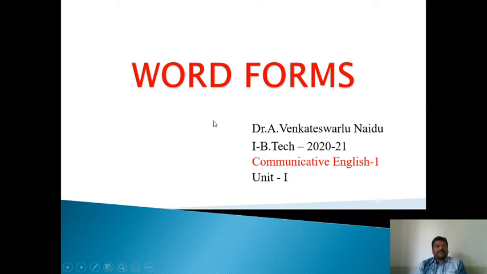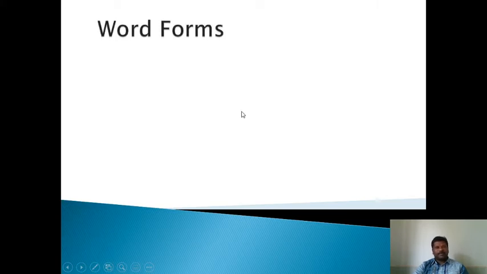We know that words are very, very important. We use words for speaking and for writing. Words are made up of letters. Sentences are made up of words. Paras are made up of sentences. So this is a very important topic. Please all of you focus on word formation. It's a very simple and easy topic. No need to worry. Let me explain.